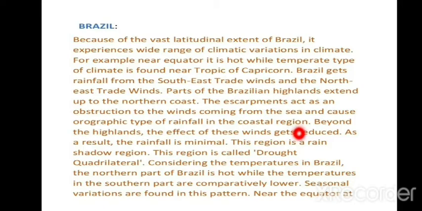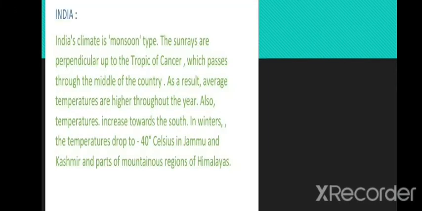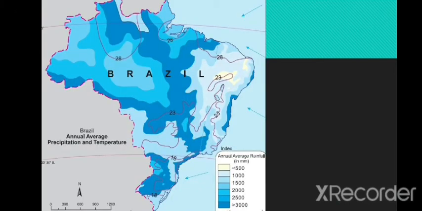After the great escarpment, here we have a different kind of landform. This is the coastal landform. As we remember, in the previous class I mentioned which region contains which kind of plateau and which kind of land, so just remember that. After the great escarpment we find orographic rainfall, but due to the highland, one part has a rain shadow region and the other part has the drought quadrilateral region.